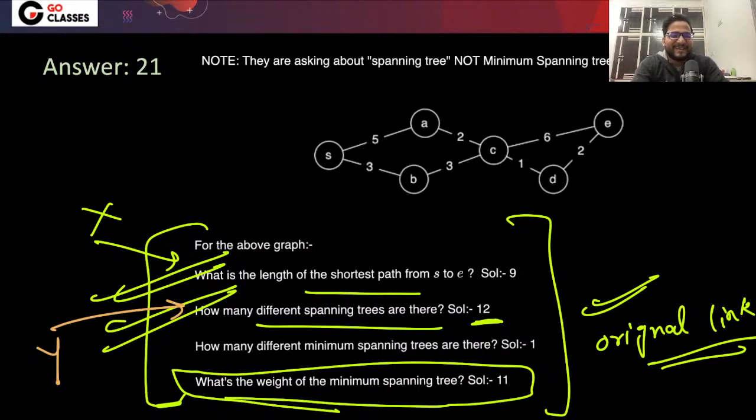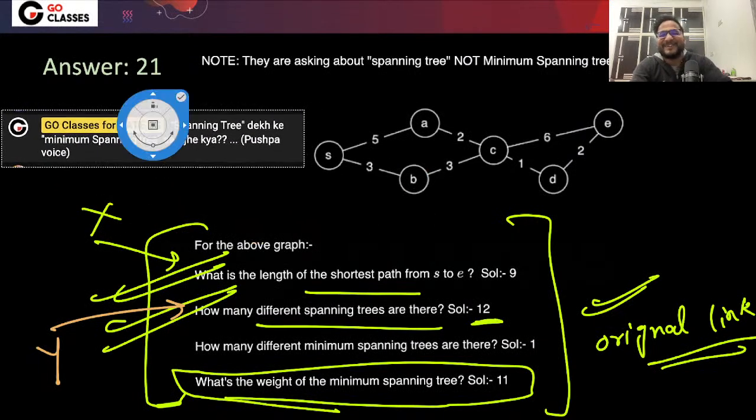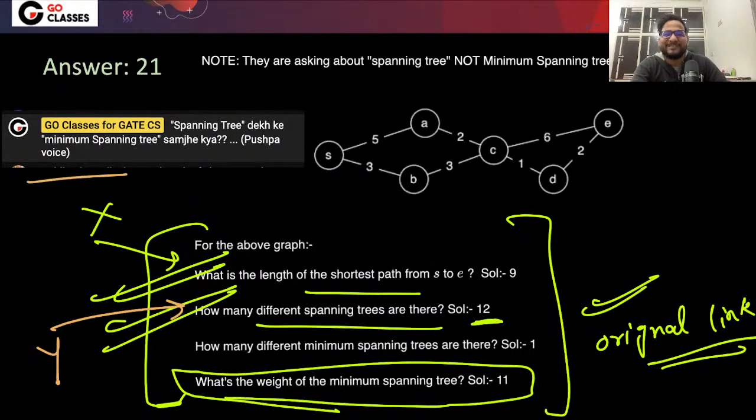Yes. So Deepak is saying, this comment is by Deepak, that spanning tree देख के minimum spanning tree समझा गया. You can read this in Puspa voice.